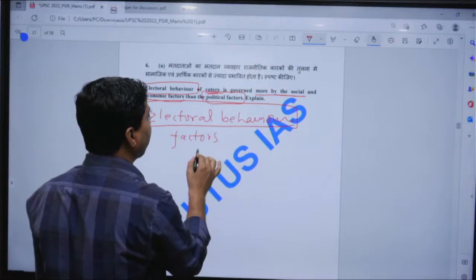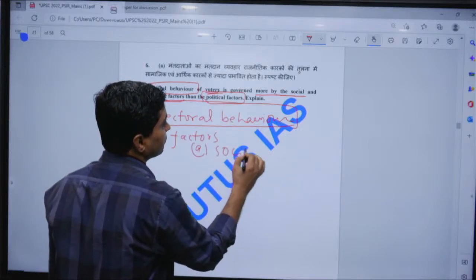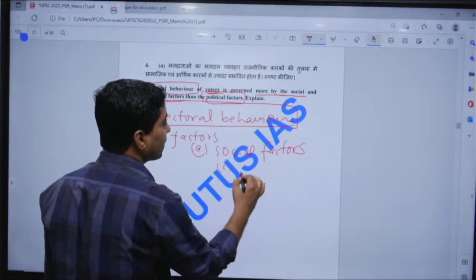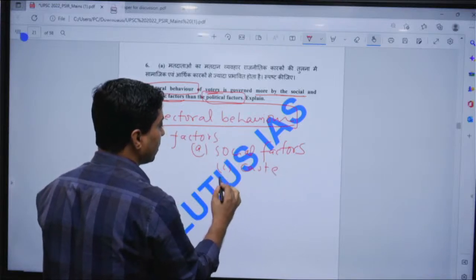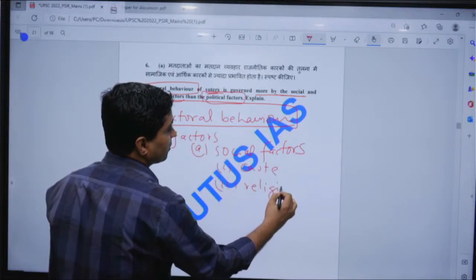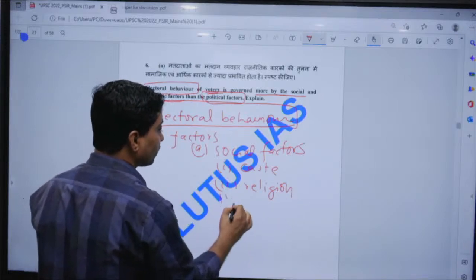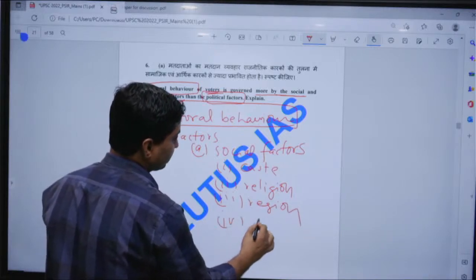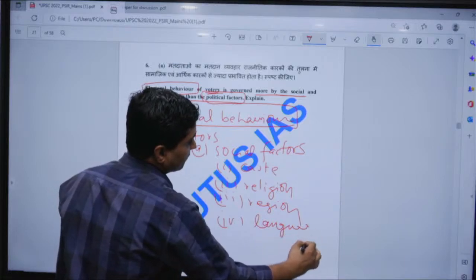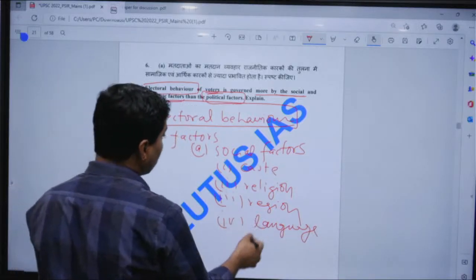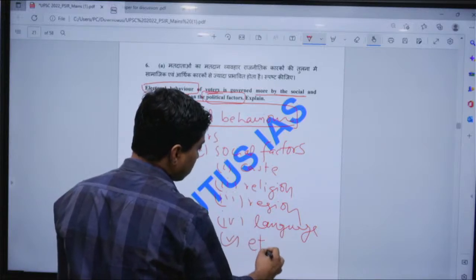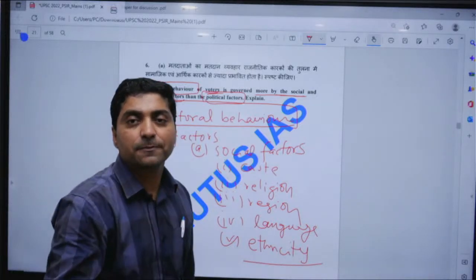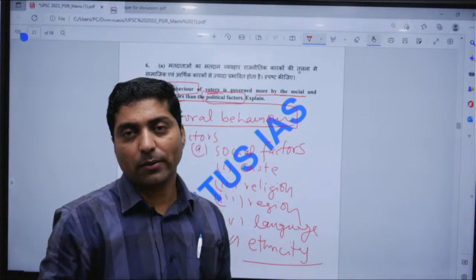There are many factors. For example, there are social factors. What are the social factors of electoral behavior? For example, caste, for example, religion, for example, region, for example, language, for example, ethnicity. These are the social factors which shape the voting choice of the individual.